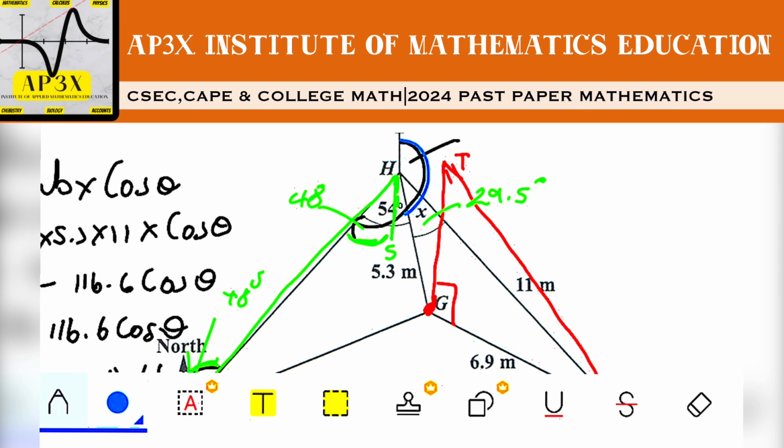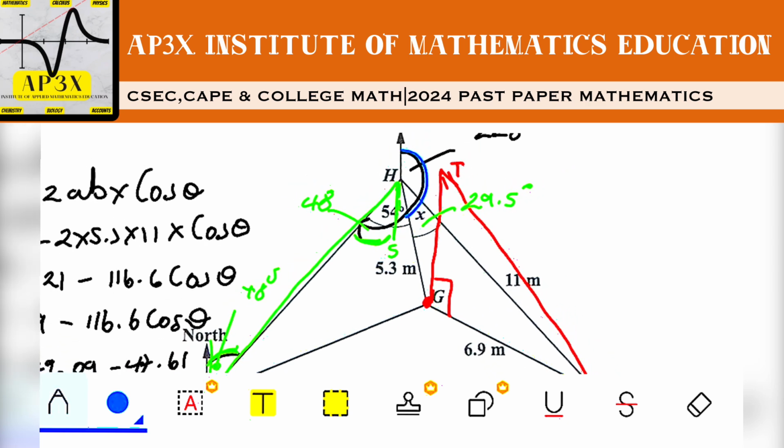Now, how can we do this? We know already that from here to here includes our 29.5. So we don't know the full angle coming around from north to this position here, G. Now, as I said, this angle in here might be very useful.